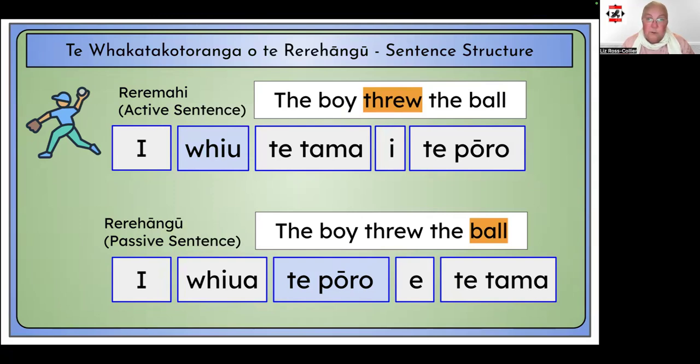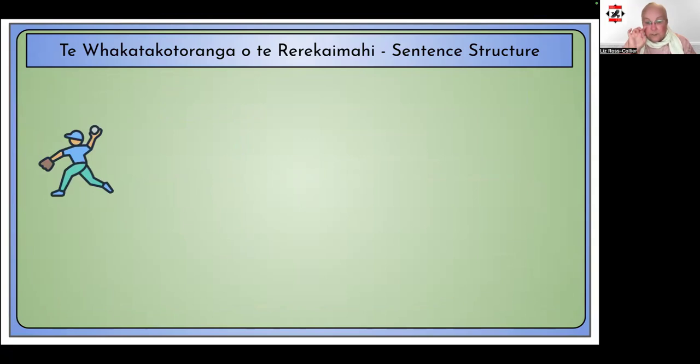Here's the example I talked about before. In the Reremahi, the stress is on the action, which is the whiu, to throw. The boy threw the ball. In the Rerehāngū, the stress shifts to the taunga, which is the ball. The boy threw the ball. So let's have a look at how the Rerekaimahi sentence structure works.